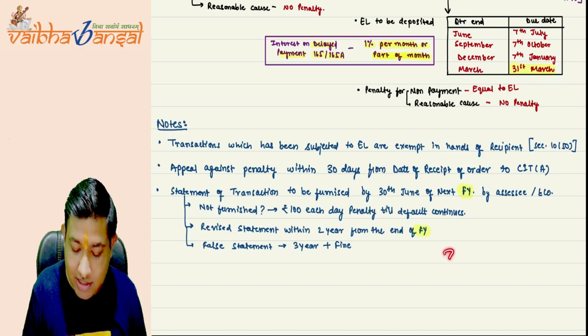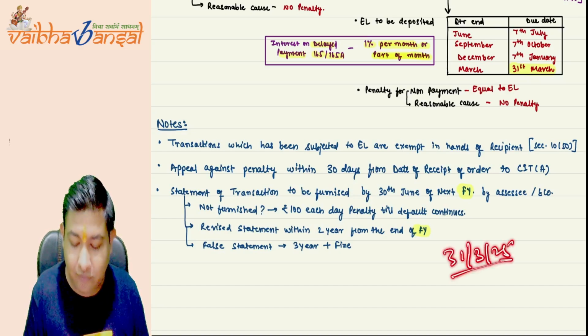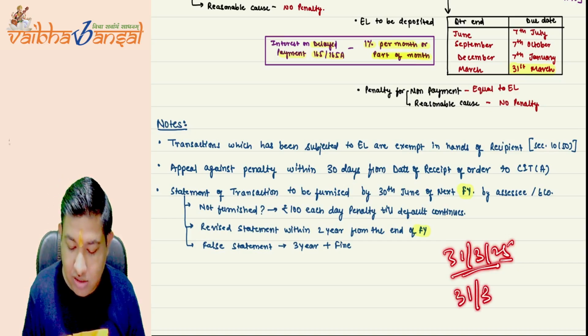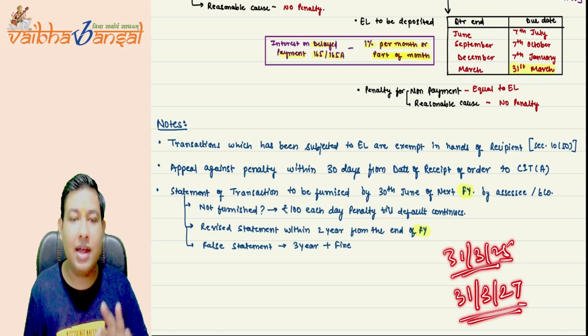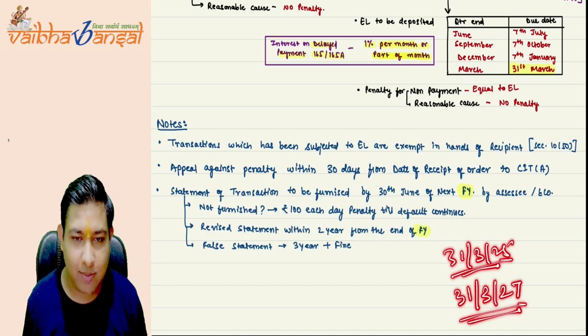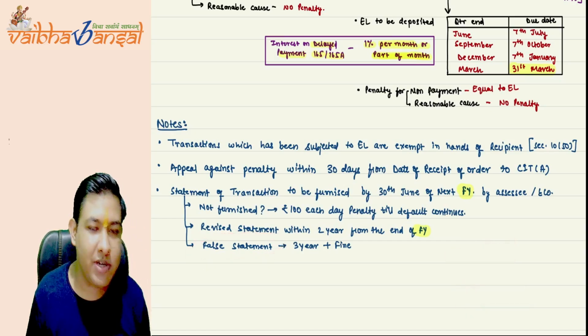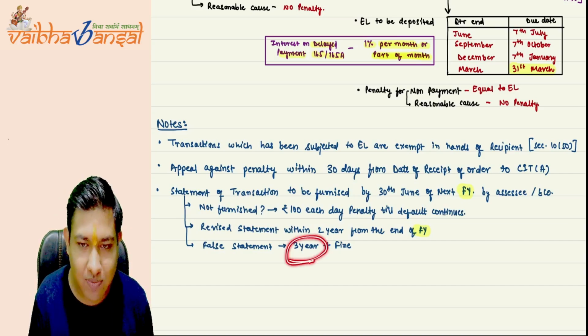If the transaction has taken place today, the end of the financial year is 31st March 25. From that, 2 years will be given, meaning 31st March 27. Till here, I can file the revised statement. Now, if I filed any false statement, then there is a provision of imprisonment plus fine, 3 years of imprisonment plus fine.